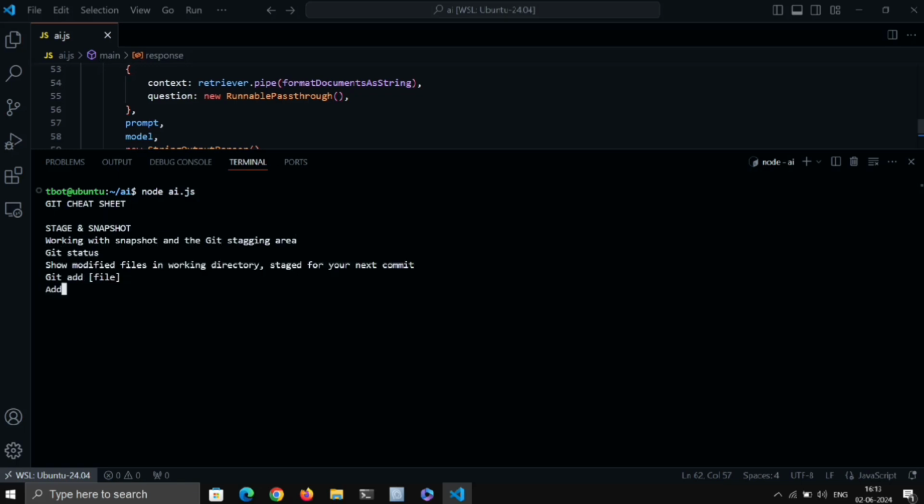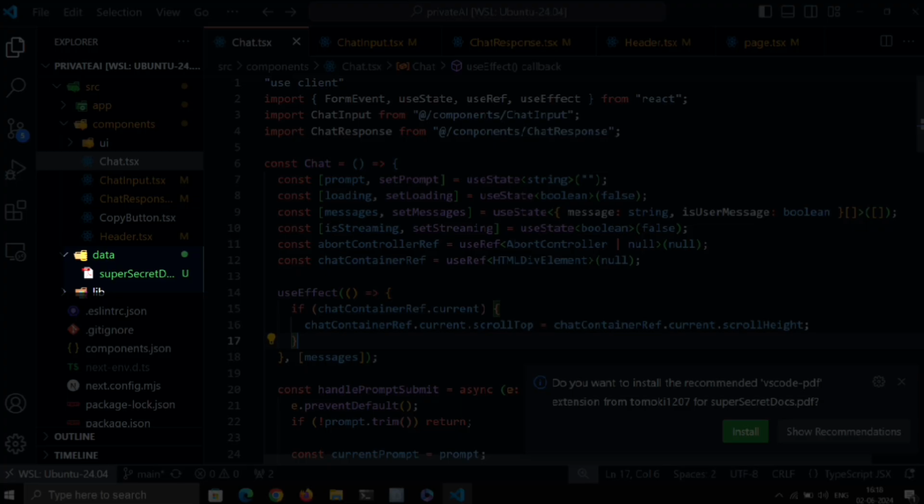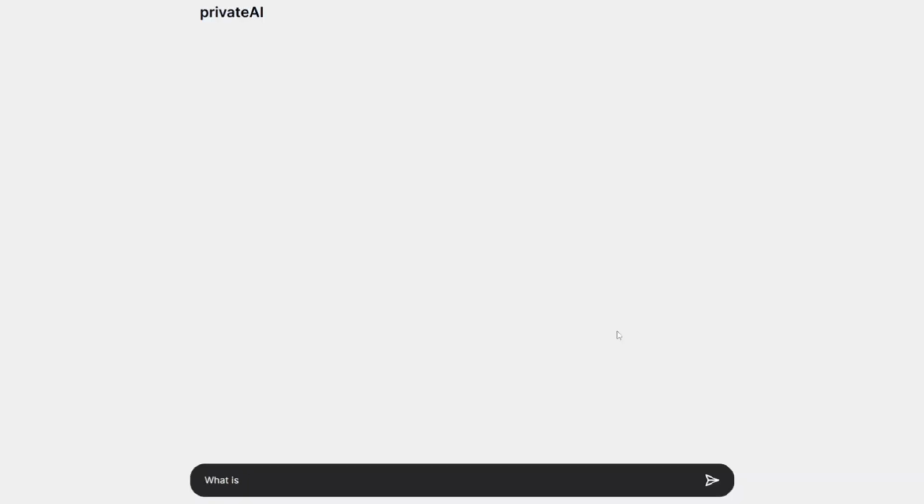Now as said, I have also made a Next.js app to do the same, where we can keep the docs inside the data folder here and ask questions as per that. I am not going to cover Next.js here as there's a lot we can do with it. But I have uploaded the code on GitHub. Feel free to check that out.